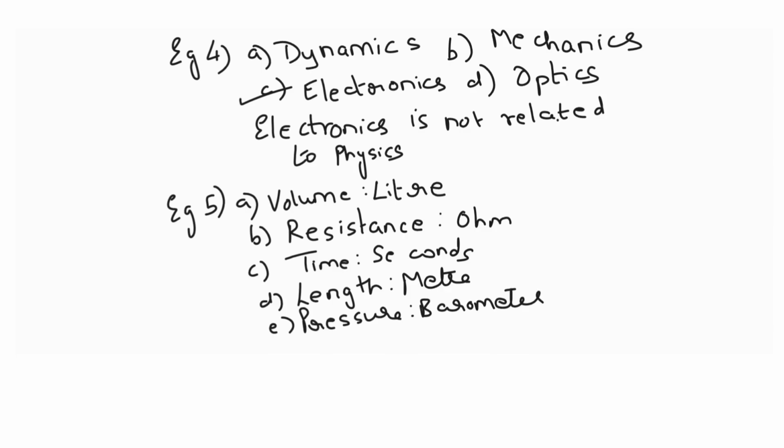So what common thing can you find in each of them if you observe them properly? The second one is units. Liter is a unit of volume, ohm also, seconds also, meters also, but barometer is not a unit of pressure. It is an instrument. That is why E is the odd one. Did you follow it, students? Let us move to the next one.